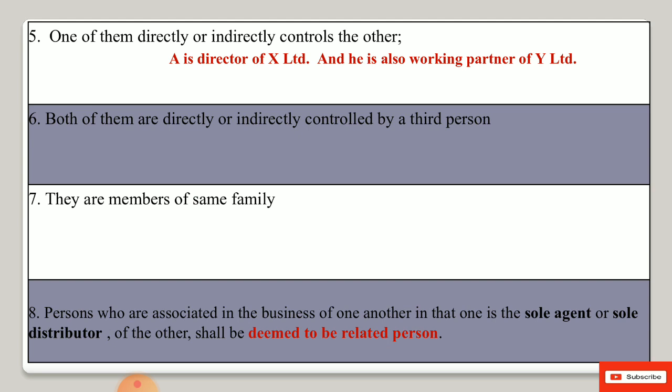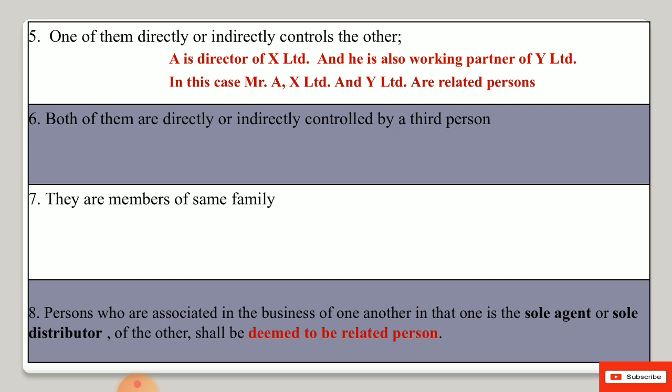So Mr. A is directly or indirectly controlling both organizations. In this case, Mr. A, X Limited and Y Limited, all three will be treated as related persons and GST will be applicable on any transfer of goods and services between Mr. A or X Limited and Y Limited.